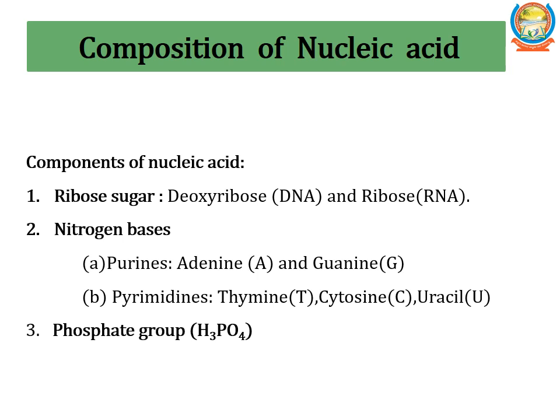Composition of nucleic acid. A nucleotide has three components. First one, pentose sugar. Second one, nitrogenous base. Third one, phosphate group. First one, pentose sugar. In DNA, deoxyribose is the sugar. In RNA, ribose is the pentose sugar.